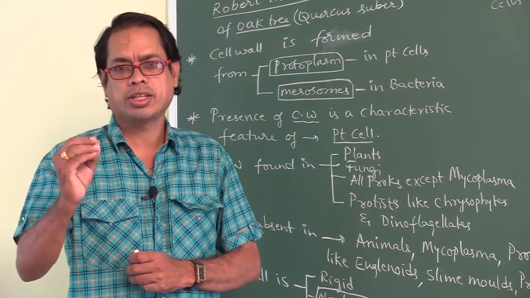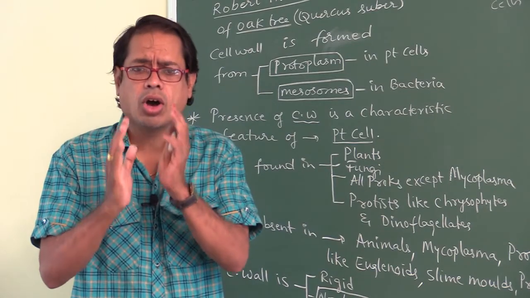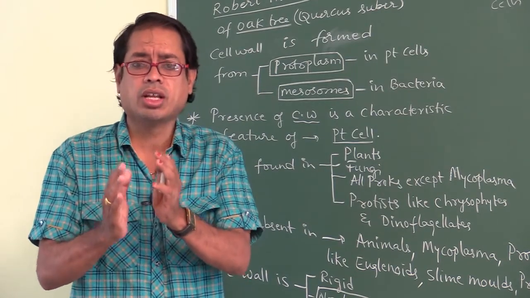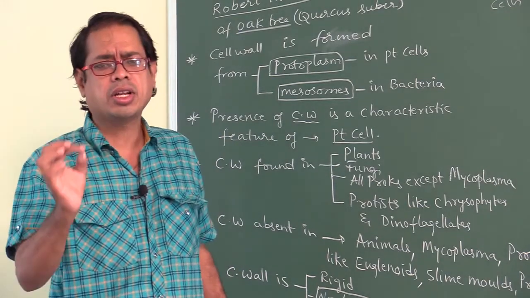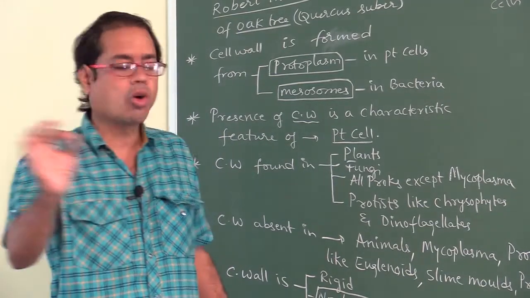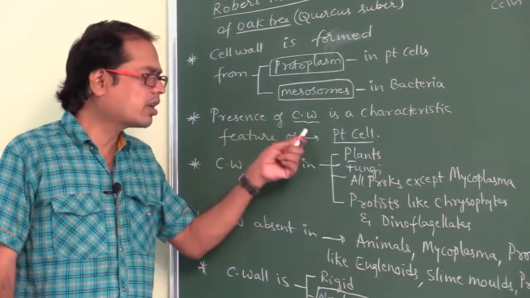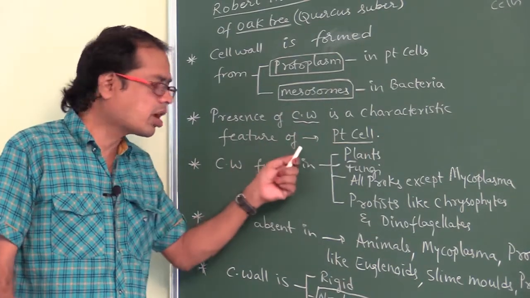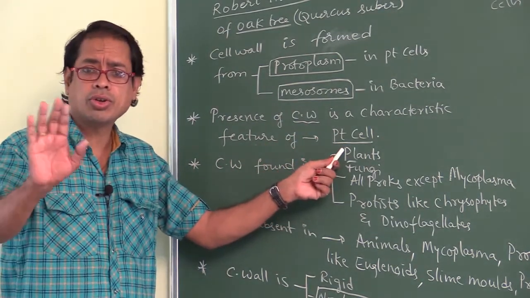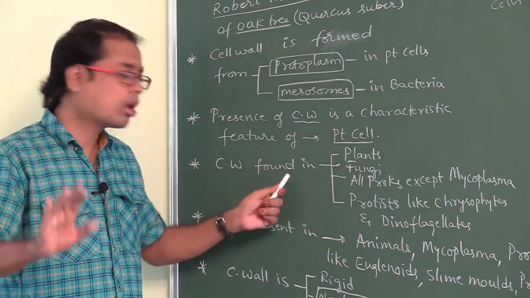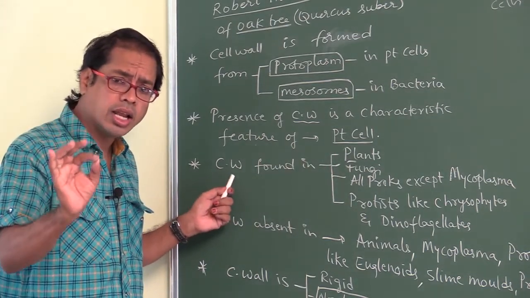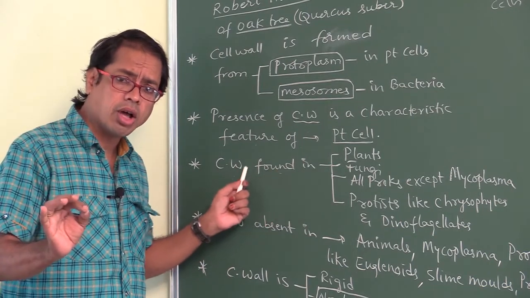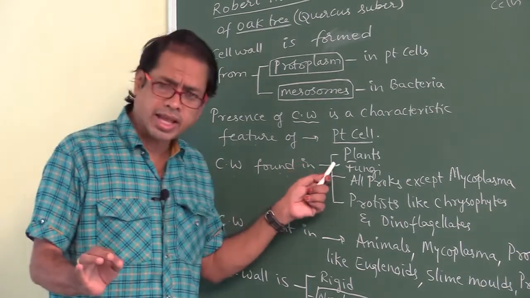So the presence of a cell wall is a characteristic feature of plant cells, and animal cells do not possess a cell wall. Don't say animal cell overall. Cell wall, CW means cell wall. Cell wall is found in plants,